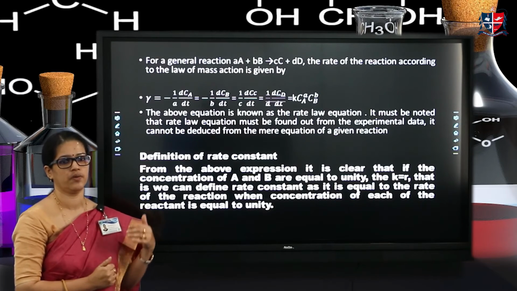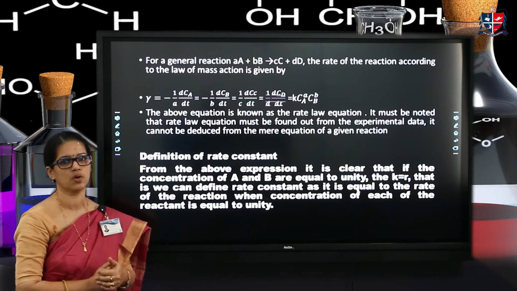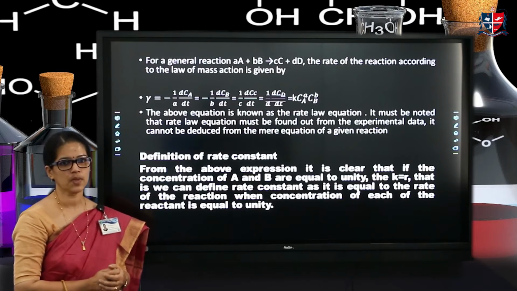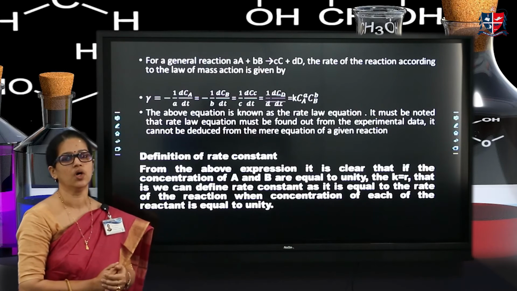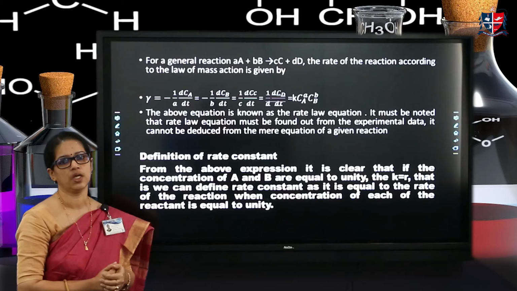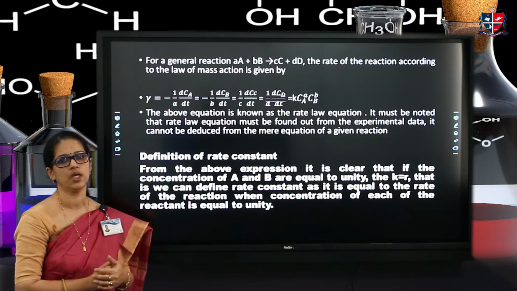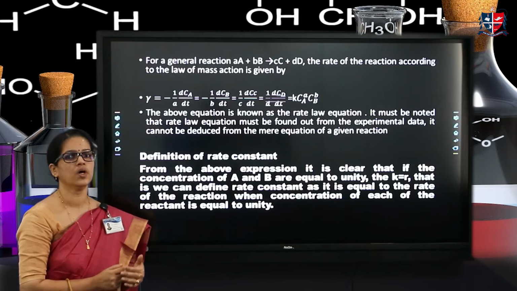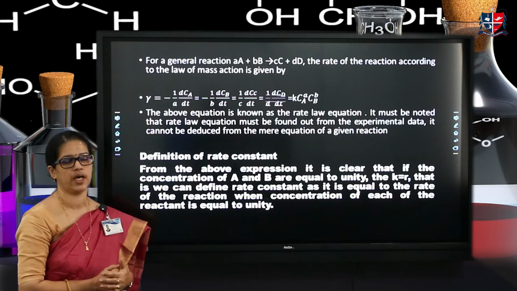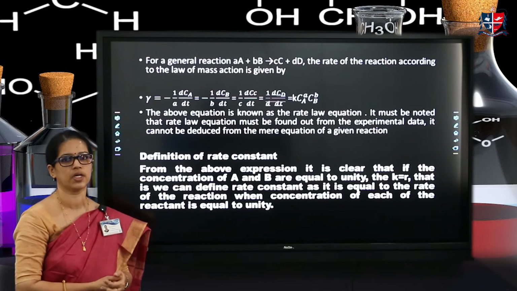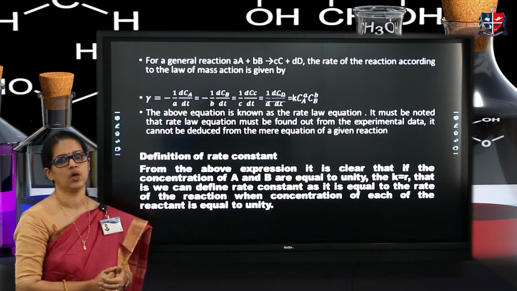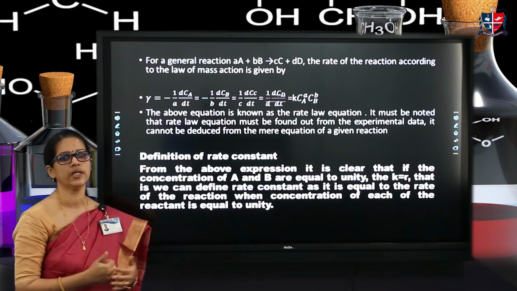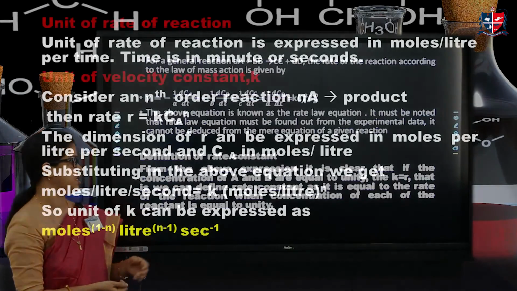From this rate law equation, we can also get the definition of rate constant. When we put the concentration of reactants A and B equal to unity, then the rate will be equal to the rate constant, R will be equal to K. So we can define rate constant as the rate of the reaction when the concentration of each of the reactants is equal to unity.